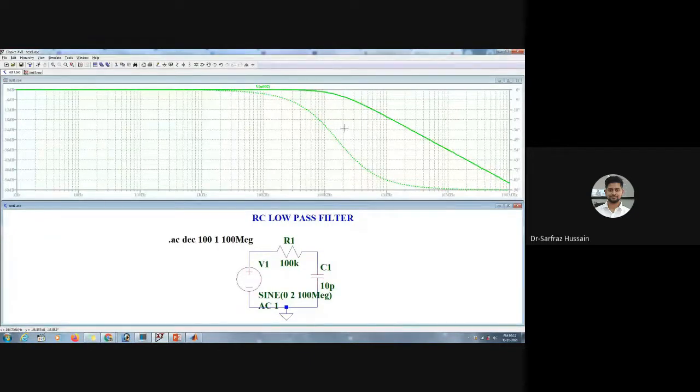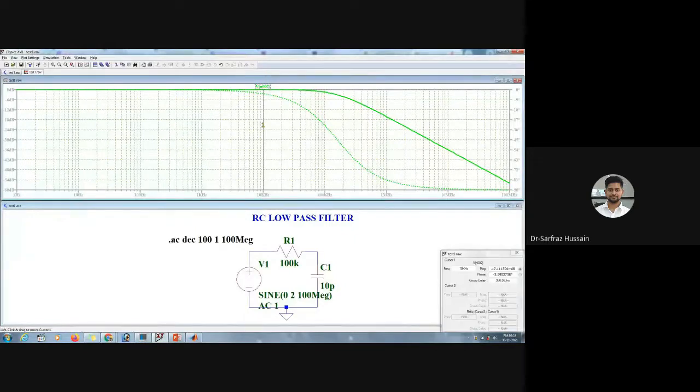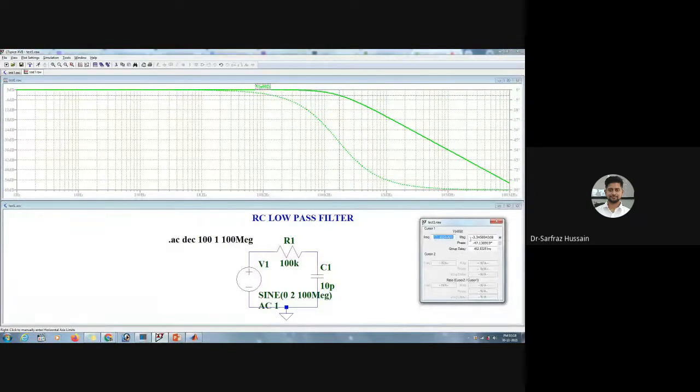Now if you want to find out the cutoff frequency, you can also do that. You can check what the cutoff frequency is. For that, you can choose -3 dB from here. If you select -3 dB from here, then you can see the cutoff frequency. If you click it once, you'll get a cursor. You can move it, and you can see the data over here on your right hand side: the magnitude, phase, and group delay.